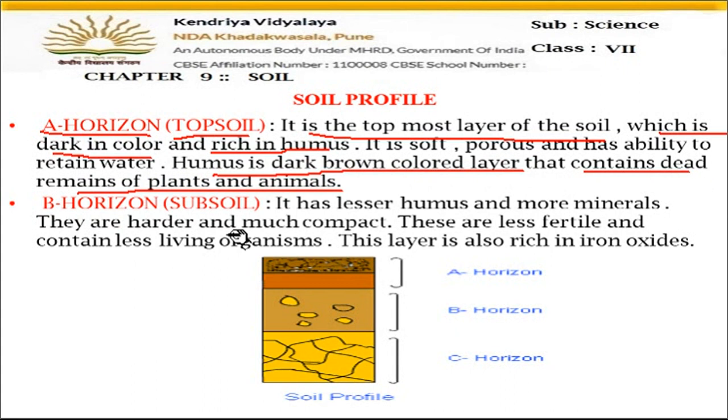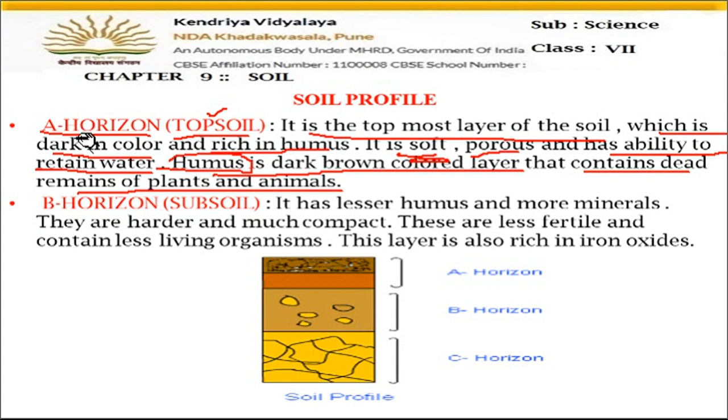Plants and animals' dead bodies are rich in nutrients. So that upper layer, which has the particles of dead bodies of plants and animals, is very rich in nutrients. That dark colored soil is called humus. So the topsoil has humus present in it, and it is the topmost layer and dark in color. This layer is very soft also, and porous. It has holes so that air can go inside, and it has the ability to retain water also.